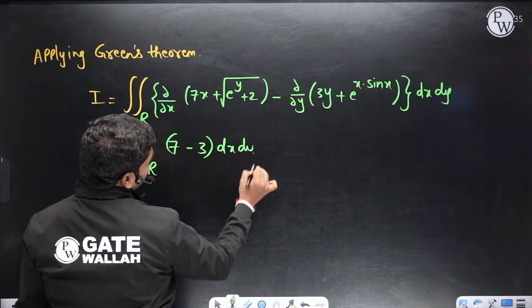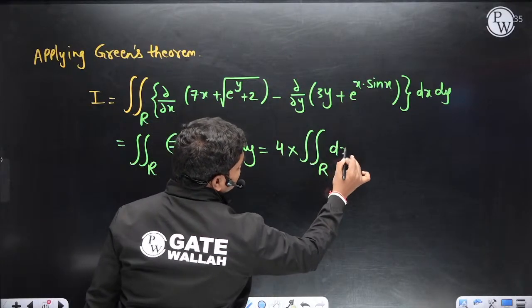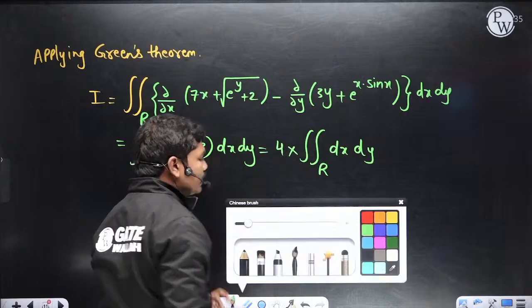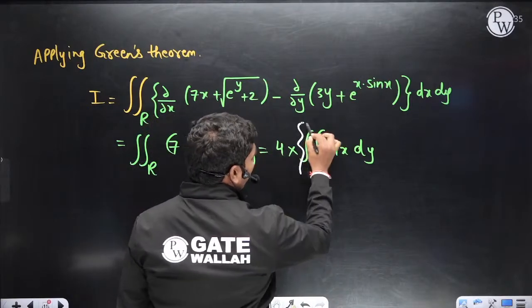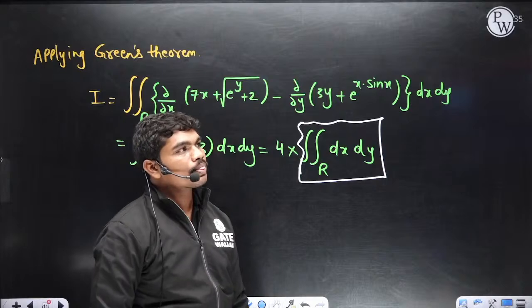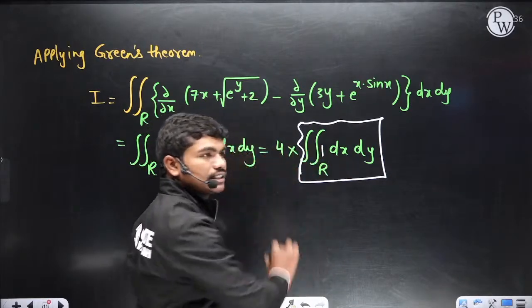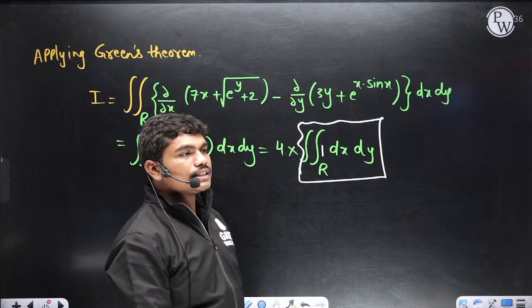So this is 4 times the double integral over the region R dx dy. Now can anyone tell me what is the value of this integration? If you integrate this, then what will you get? Type in the chat box. What is this integration? It is a double integral where the integrand is 1 actually. So type in the chat box, what will you get?